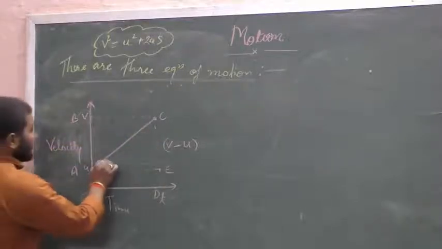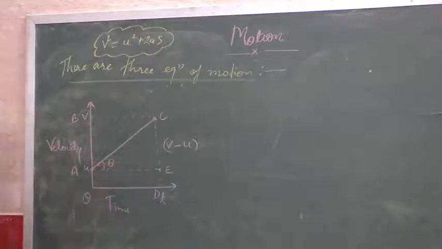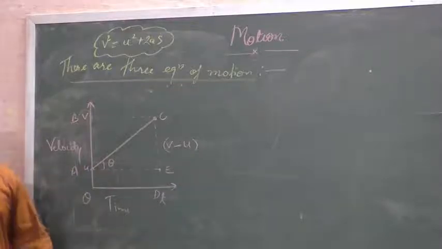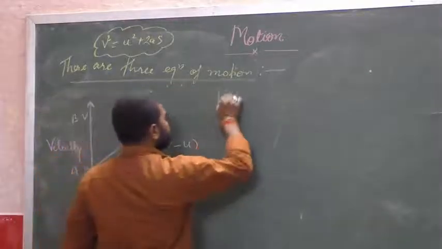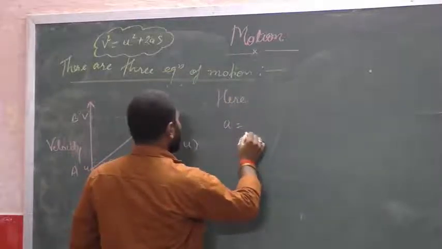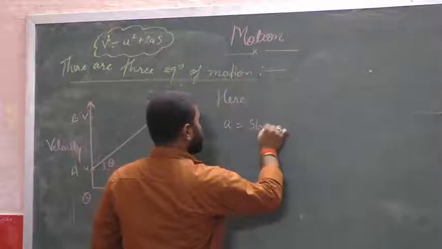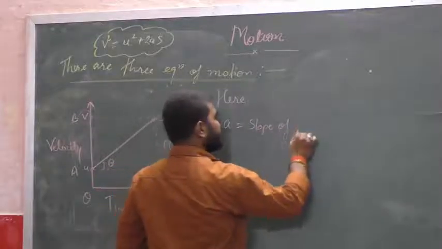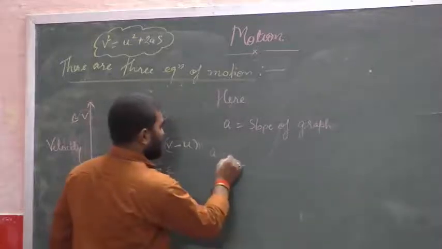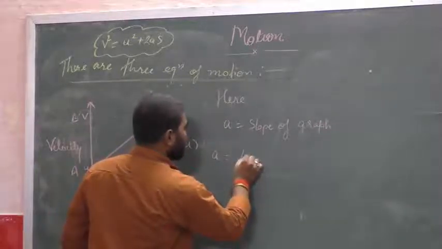As we know, the slope of a velocity time graph gives the value of acceleration. So acceleration is equal to the slope of the graph, and slope is equal to tan theta.